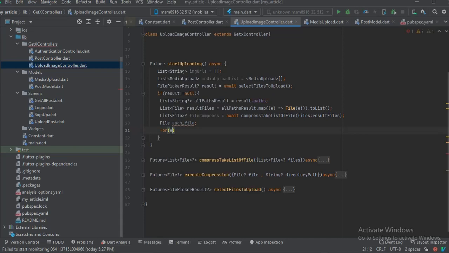For each file, we're going to loop through these compressed images, all these compressed files.